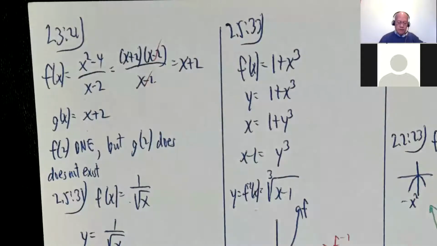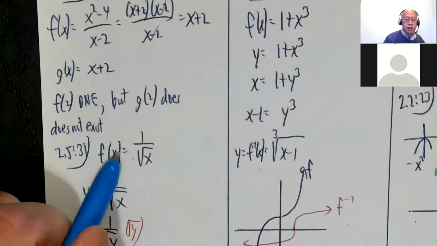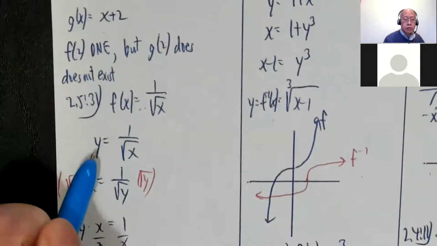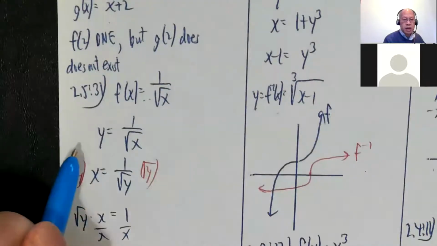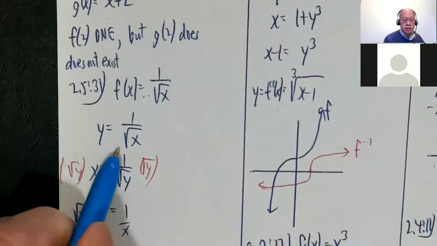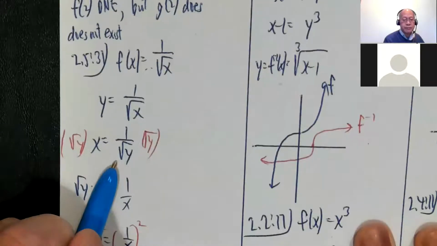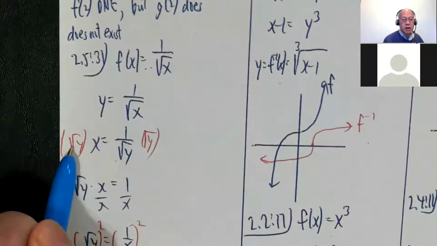Okay, 2.531, and I think somebody asked for that, so here we go. f of x equals square root of 1 over radical x. So call this y. y equals 1 over radical x. Switch around x and y, that's right. x equals 1 over radical y. Multiply both sides by radical y.